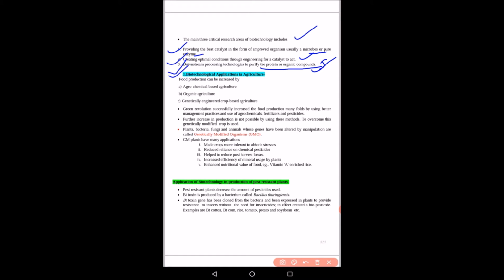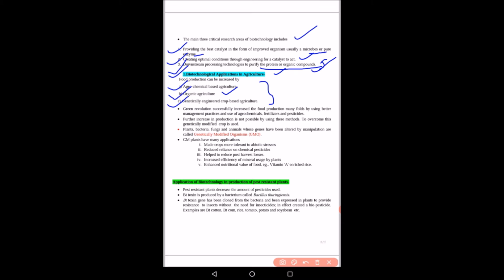First we will study biotechnological application in agriculture, how biotechnology is useful in agriculture. Food production can be increased by various methods like agrochemical based agriculture, as we all know. Second is organic agriculture, and third is genetically engineered or crop based agriculture. So these are the three ways by which food production can be increased. Nowadays organic agriculture is very important and useful, as we are getting fruits without the use of chemicals.